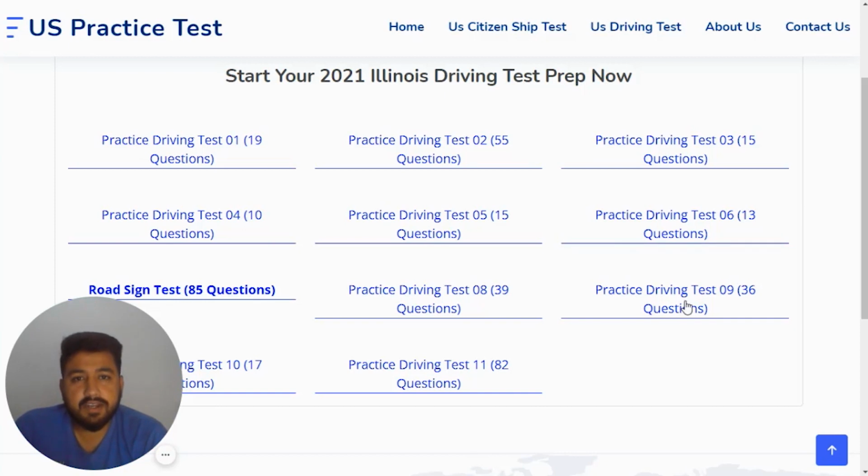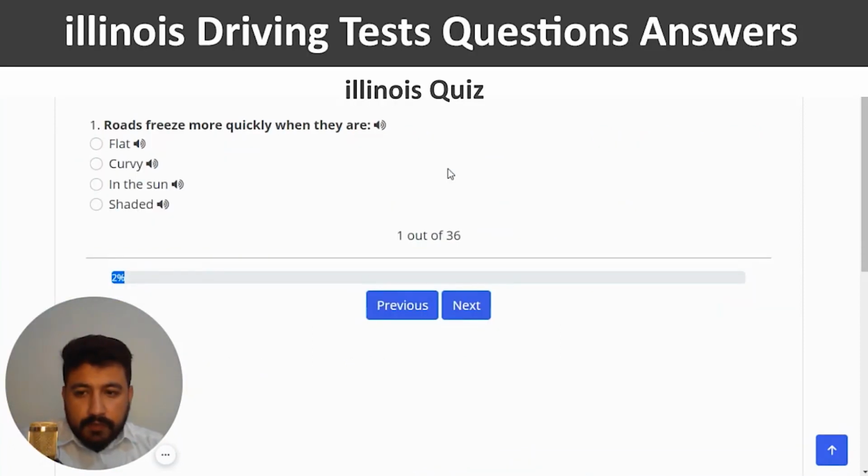First 7 quizzes are done, and now we are going to move to the next one, which is quiz number 8, and it has 36 questions. So let's click on practice driving test number 8 actually. So click. Here we go. The first question is roads freeze more quickly when they are. So the right option is the last one, which is shaded.